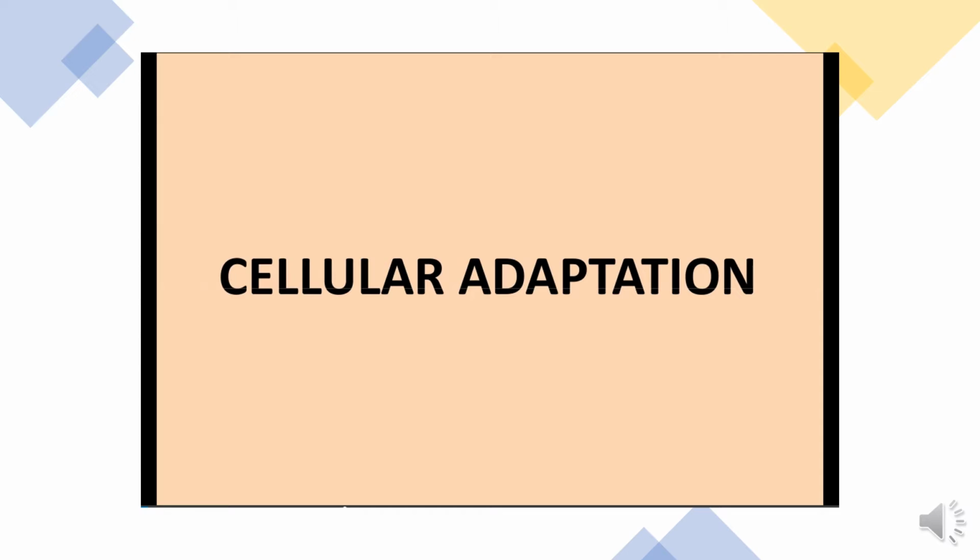Cellular adaptation is when a normal cell gets stressed. Because of the stress, the cell may adapt itself. But when the factor causing the stress is removed, the cell may become normal again. For survival, the cell gets adapted.